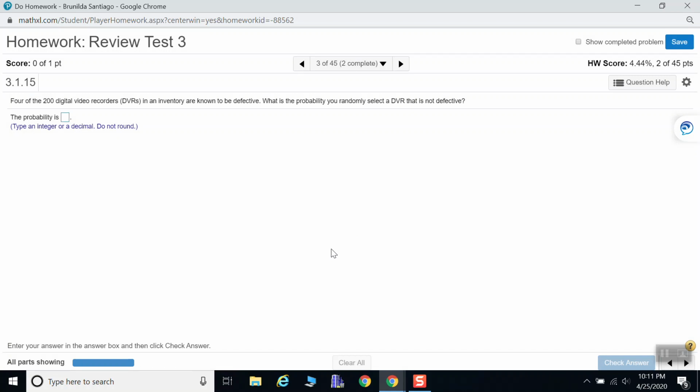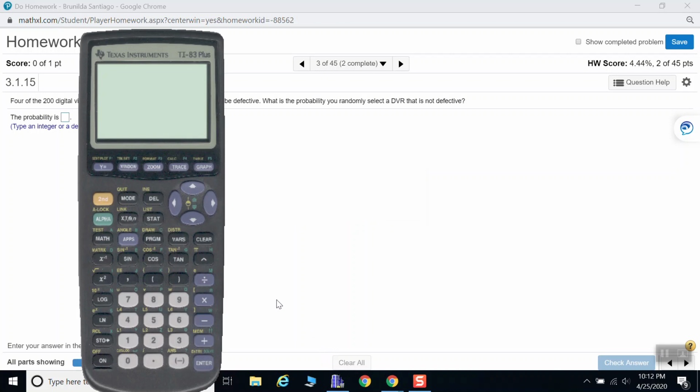Question number 3. 4 of the 200 digital video recorders, DVRs, in an inventory are known to be defective. What is the probability you randomly select a DVR that is not defective? So if 4 of the 200 are defective, that means 196 are not defective out of the 200. So we're going to require the assistance of Dora the calculadora. Are we glad that we have her?